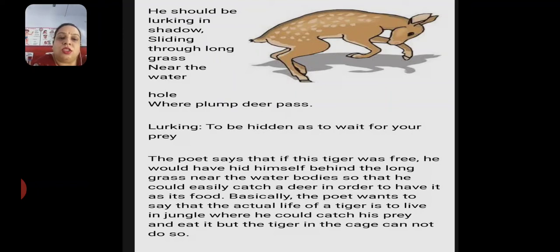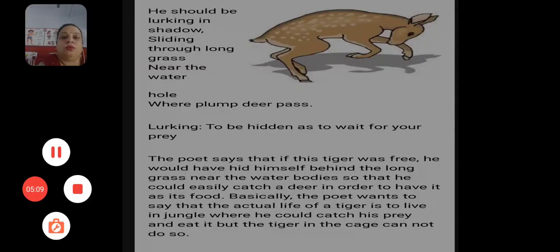as its food. Basically, the poet wants to say that the actual life of a tiger is to live in the jungle where he could catch his prey and eat it, but the tiger in the cage cannot do so.